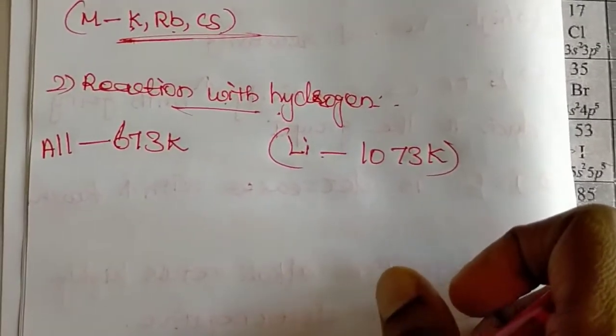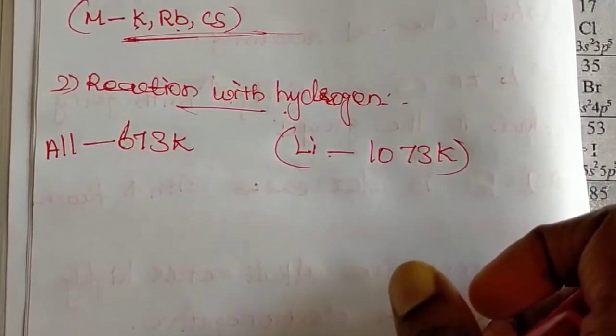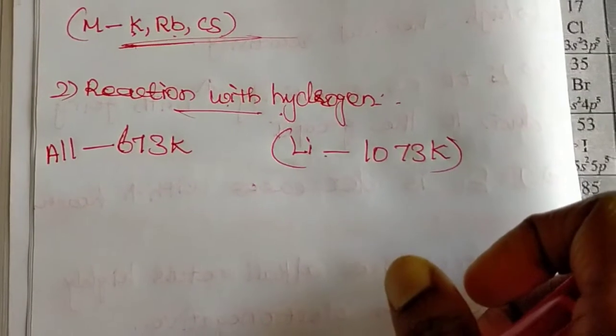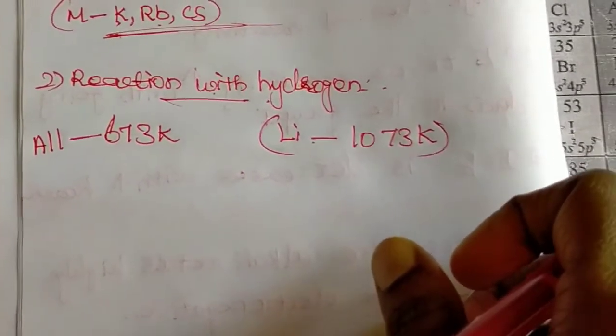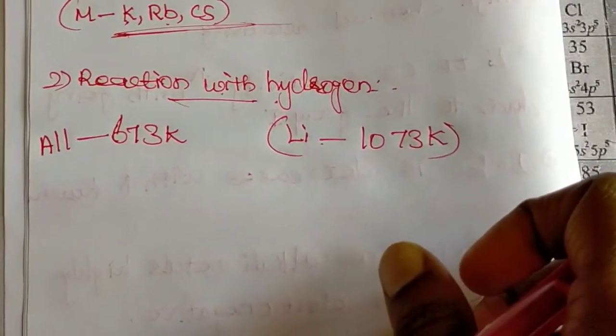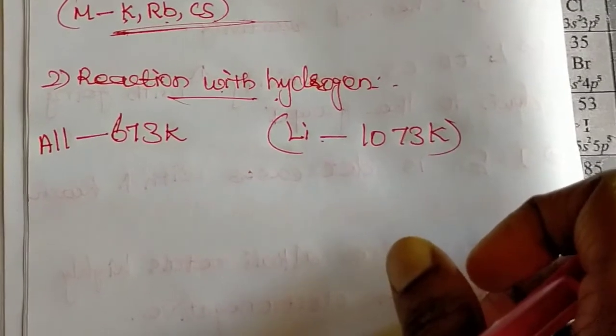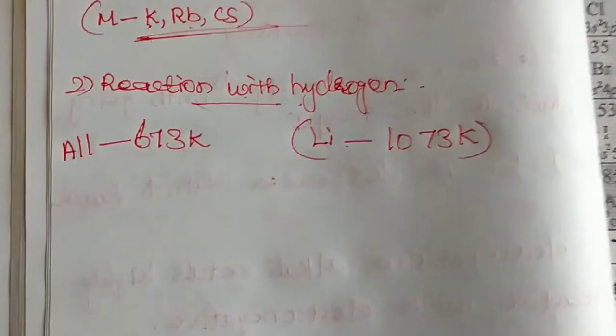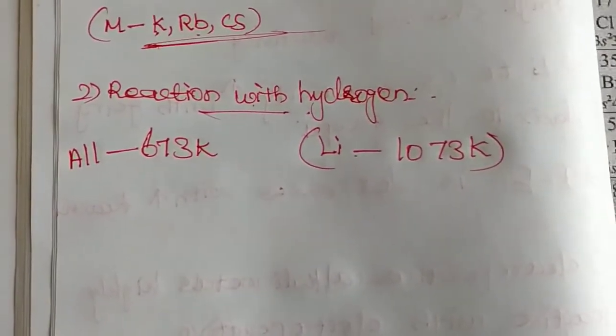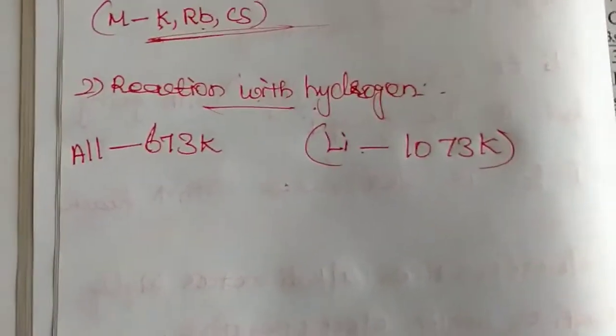We know that the reactivity is increasing from lithium to cesium for all the metals. But when alkali metals react with hydrogen, their reactivity with hydrogen decreases from lithium to cesium.